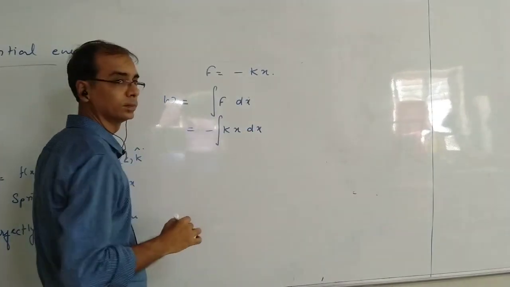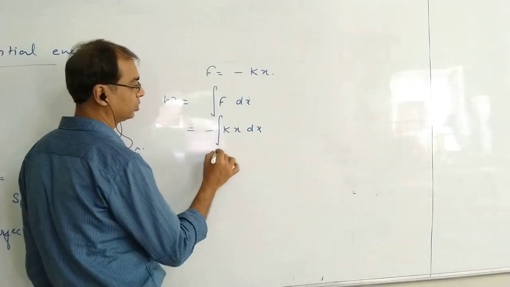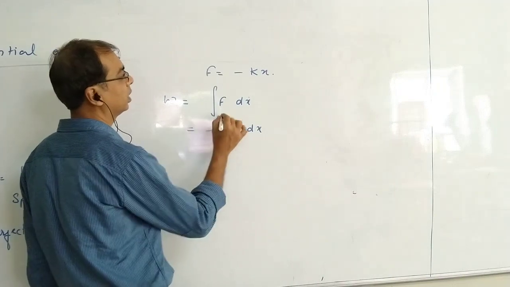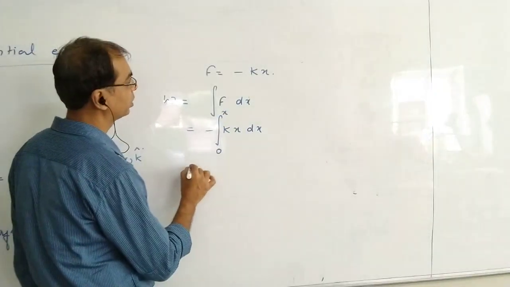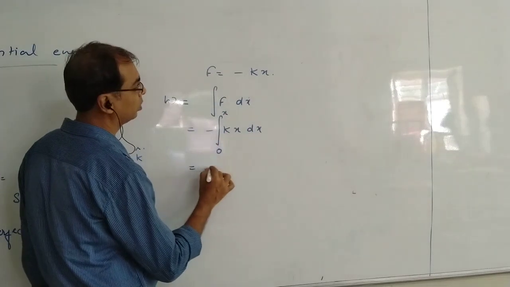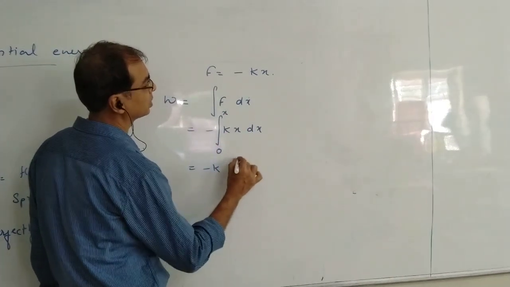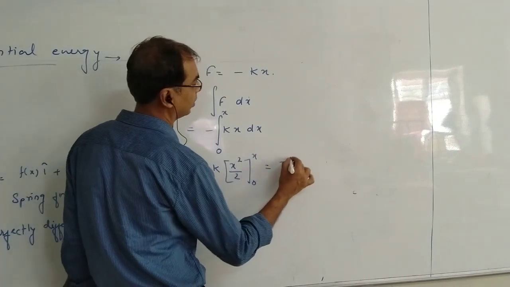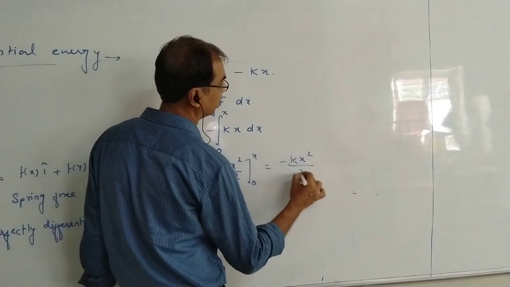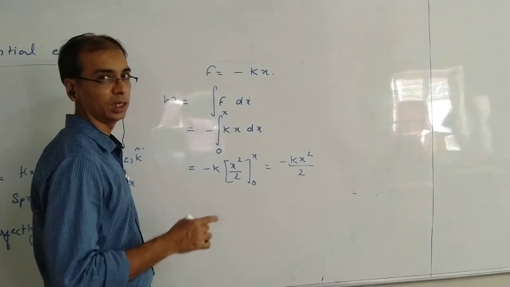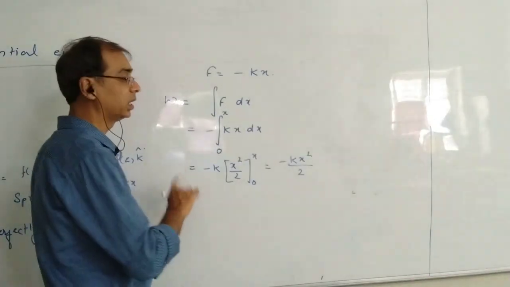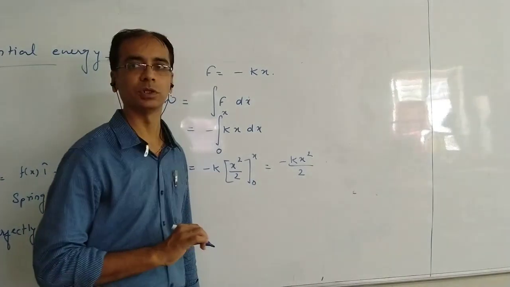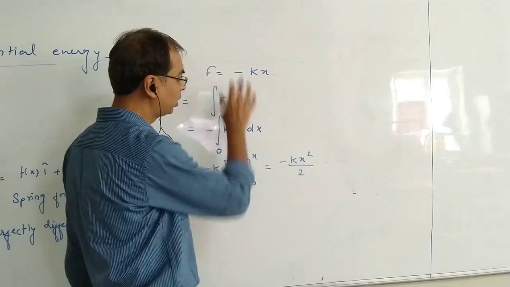and dx. So suppose that initial position is 0, you are stretching the spring. Initially it's in natural length, so 0, and here comes x. So what is going to come? K is spring constant, so it will come out, and here integration will become x square by 2. Here also 0 to x, we are getting minus k x square by 2. And this is basically work done by spring force. And negative of work done by spring force will be potential energy in the spring, which we call as spring energy. Correct or not? So this is what we do.